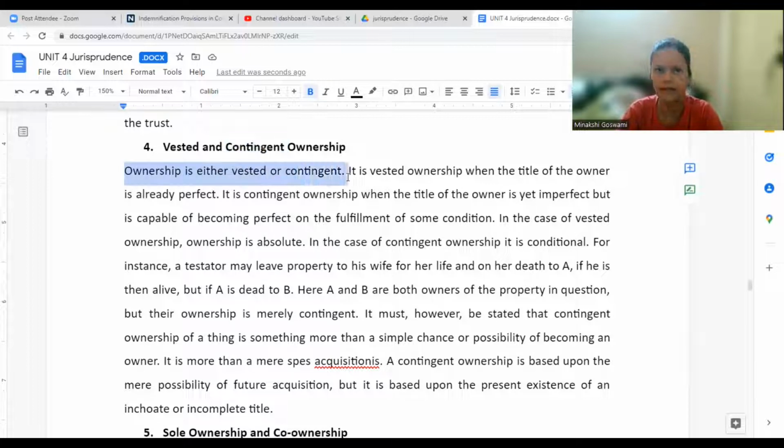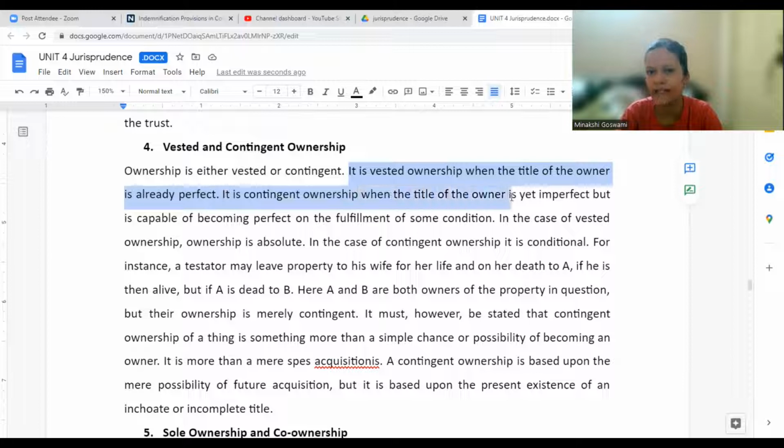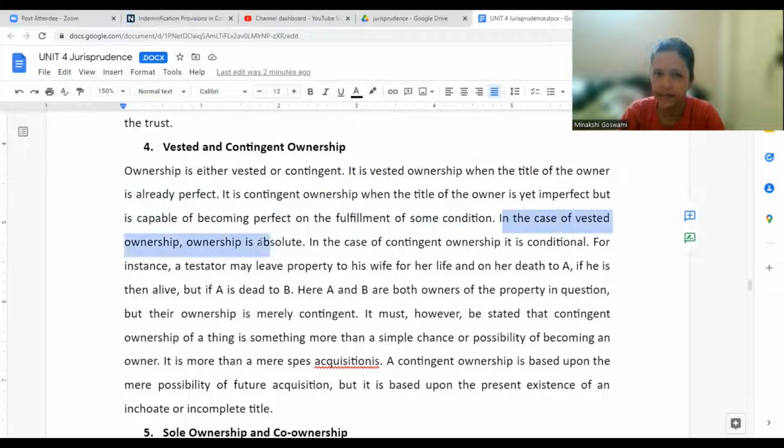So ownership may be vested or contingent. It is vested ownership when the title of the owner is already perfect. Everything is perfect. Ownership is already given. But it is contingent ownership when the title of the owner is not yet perfect. But yes, in the future, if the conditions are satisfied, then in such cases it may become perfect. In the case of vested ownership, ownership is absolute, but in contingent it is conditional. It depends on fulfillment or non-fulfillment of some conditions.